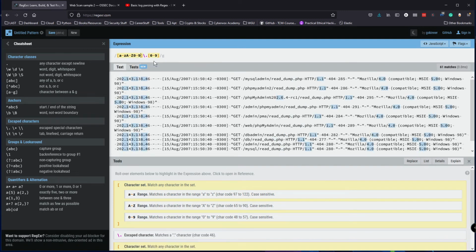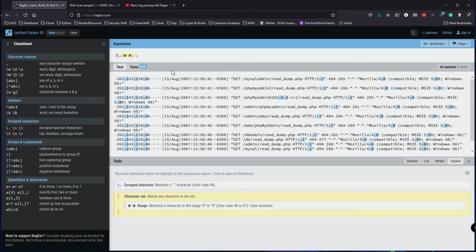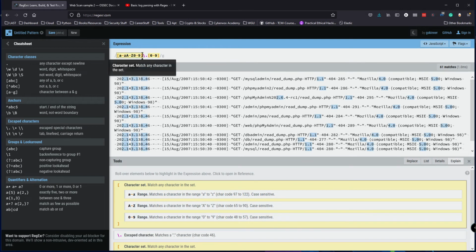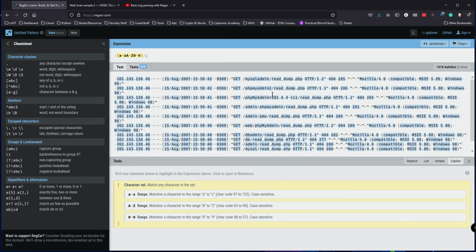Let me take out this percentage character. phpMyAdmin percentage. So let's see. Let me take this out first. Actually, I want to take this out. Okay, and then this percentage. Let's do percentage just outside there.